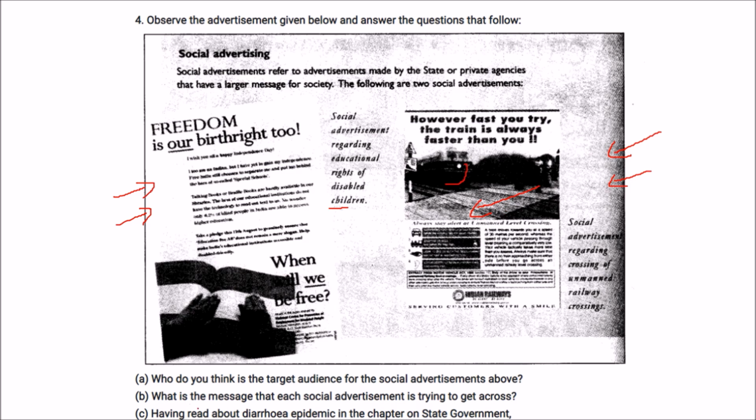Then we have, having read about these messages, what was the relationship with the previous chapter when we talked about diarrhea? So diarrhea was, you can present that message that if you don't drink pure water or the water is not clean, then you will surely be suffering from diarrhea. So that may also be one of the social advertisements. So these are social advertising. So these are the answers.